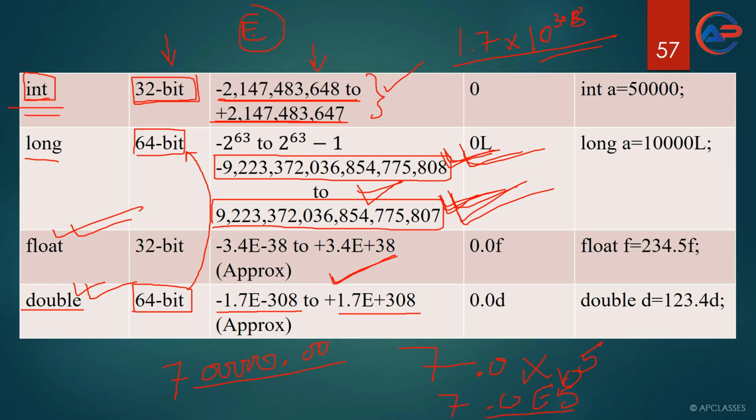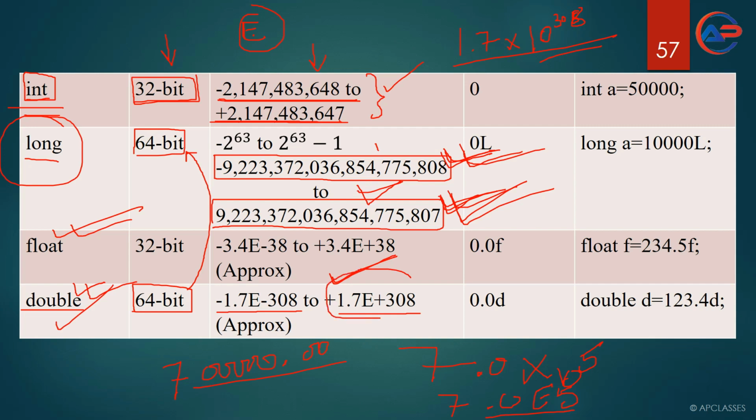This is the reason why such a big range can be stored in a double data type, whereas in long we cannot store it in the form of exponent, or e.